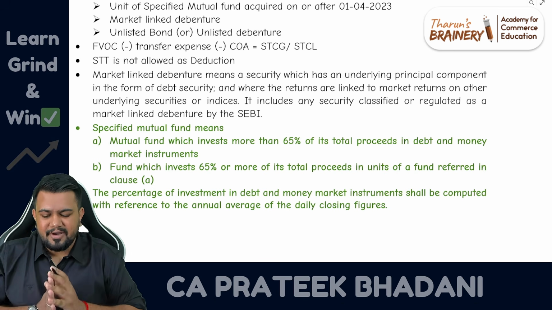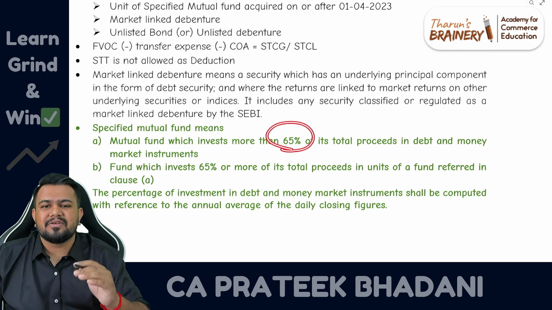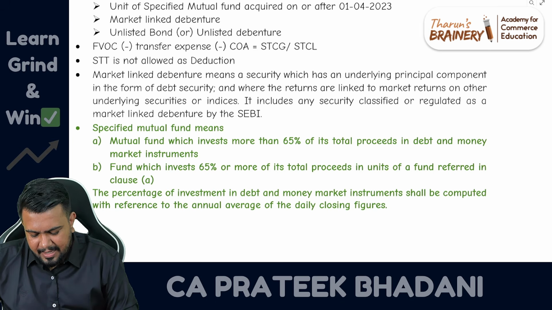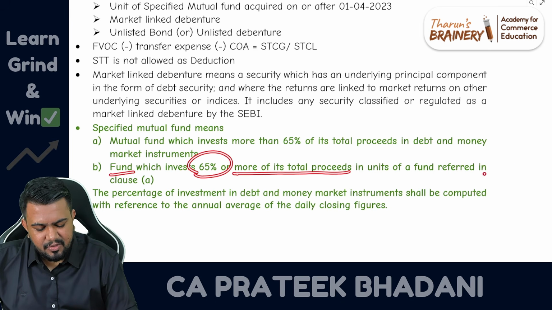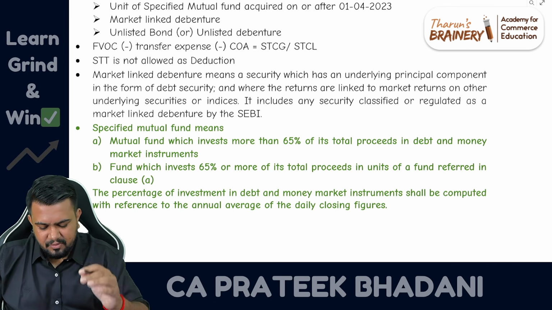So what is a specified mutual fund? A mutual fund having more than 65% investment in debt and money market instruments, and also any fund having 65% or more investment in the units of such fund mentioned above, is also called a specified mutual fund.